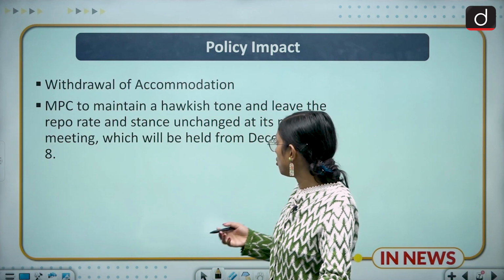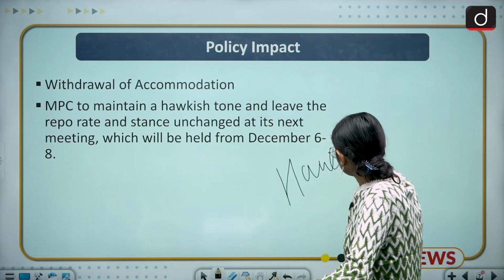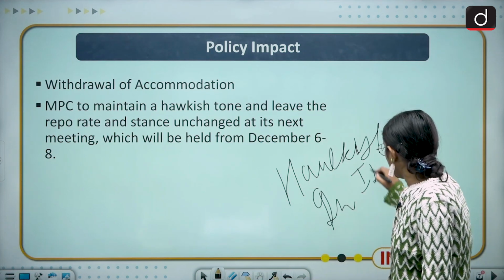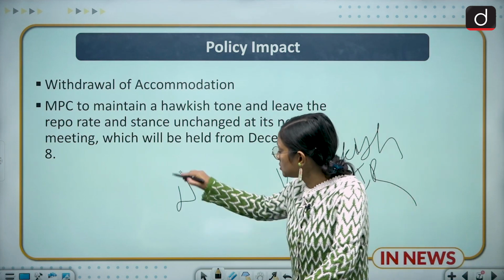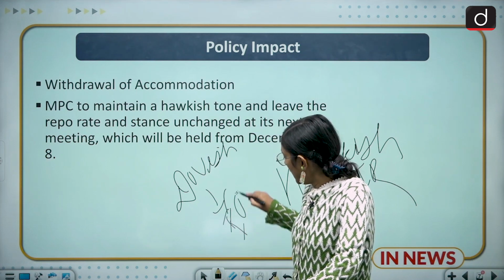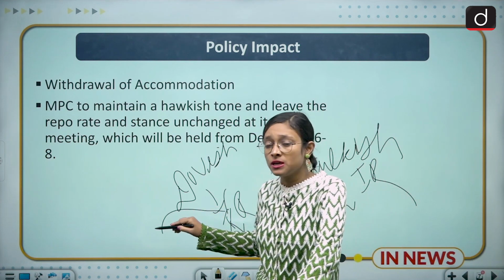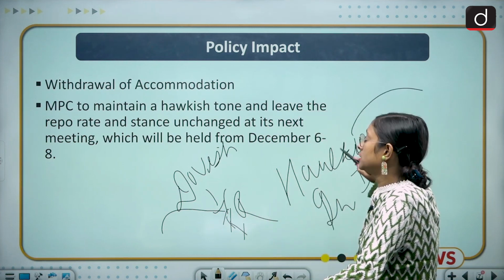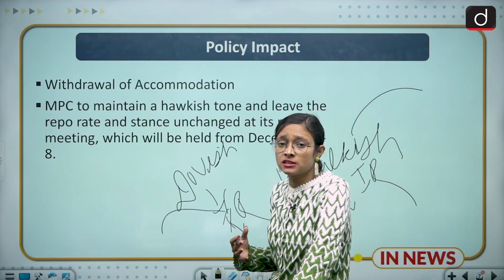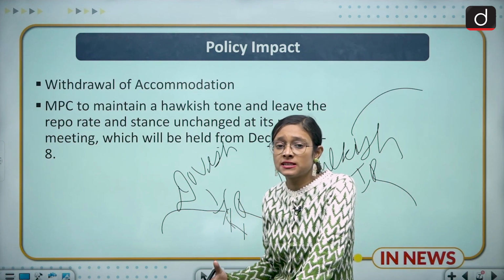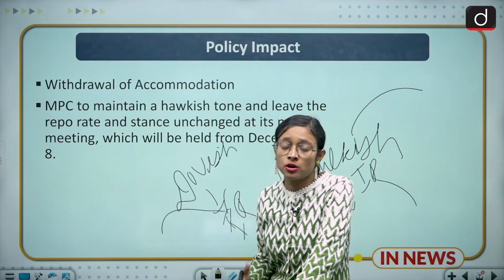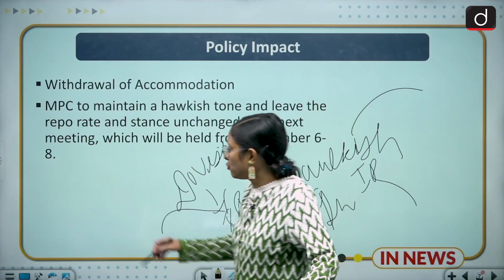In a hawkish tone, the interest rate may rise, and when it comes to the dovish stance, the interest rate is lowered. Here there is an easing of quantitative measures, and here there is a tightening of quantitative measures. So this is the difference between hawkish and dovish. Maybe RBI will take a slightly hawkish tone, and it is highly expected that RBI is not going to change its stance and there will be a pause in the RBI monetary policy. The current repo rate is 6.50.